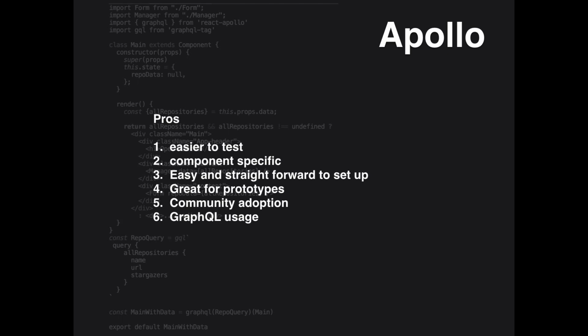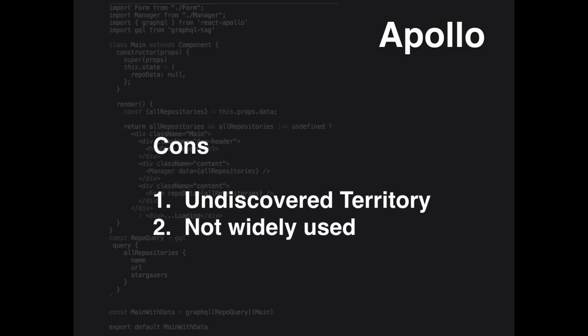Benefits are almost similar to the last, actually they're all similar to the last. The only better benefit is that for whatever reason, Relay hasn't really got a big adoption. It doesn't seem like GraphQL has got a big adoption in the room either. But Apollo actually beats Relay on adoption and community. So as far as networking questions and Stack Overflow questions, it's a lot easier. Cons are just about the same as Relay.